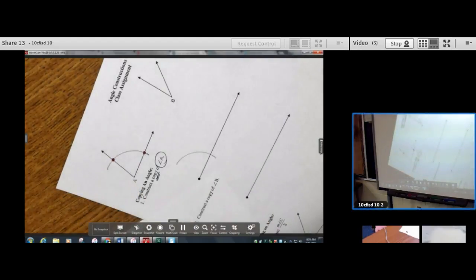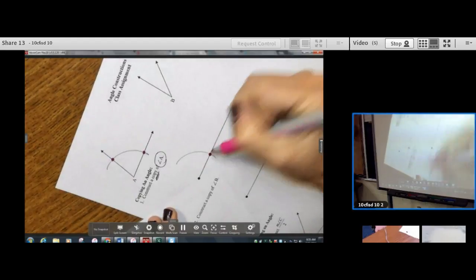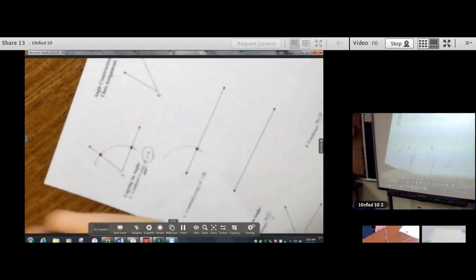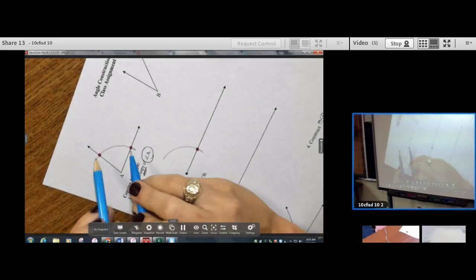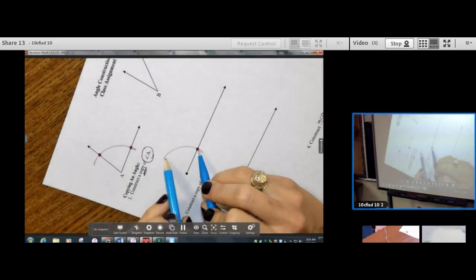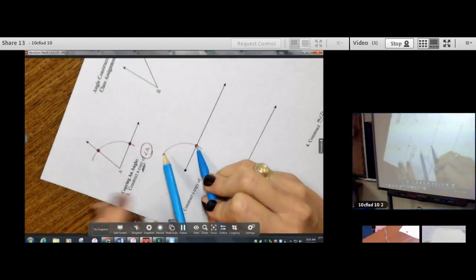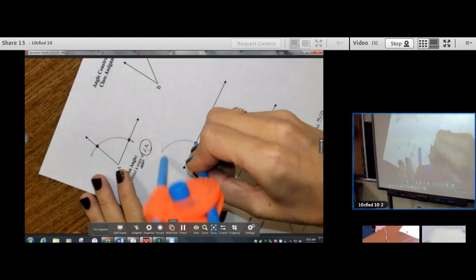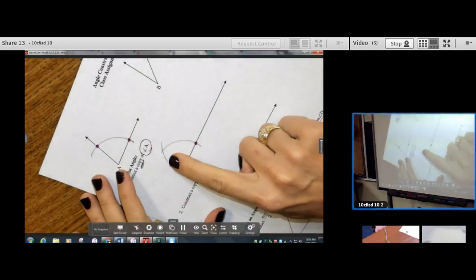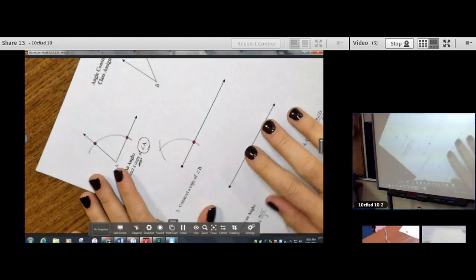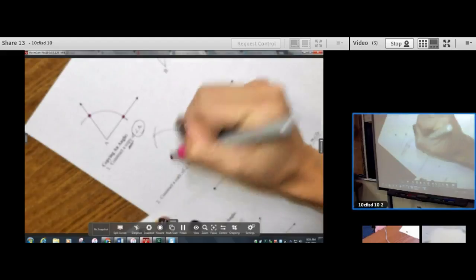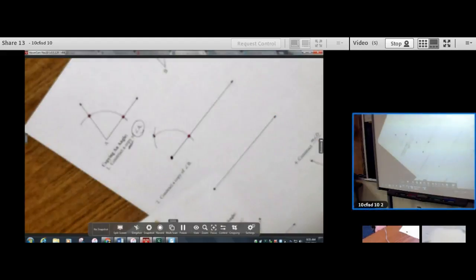Once I've moved it, I'm going to come focus on this point down here. I'm going to be focusing right here. So, needle on one dot, pencil on the other dot. Now I move down here. I put my needle on that dot. Ooh, I almost didn't intersect. I draw what I call the opposing arc because it's going the other way. And then the last step, of course, is to connect the end point to that intersection right there.